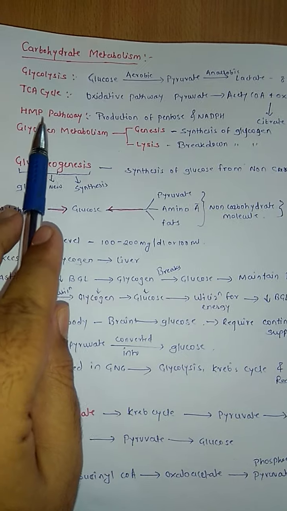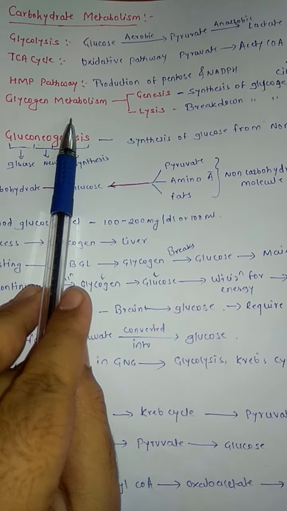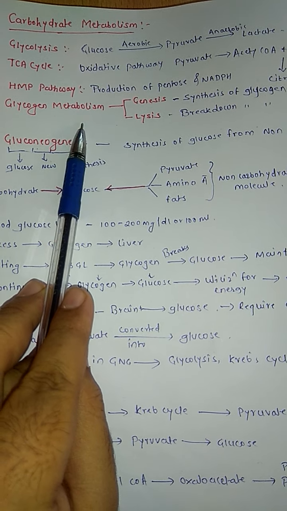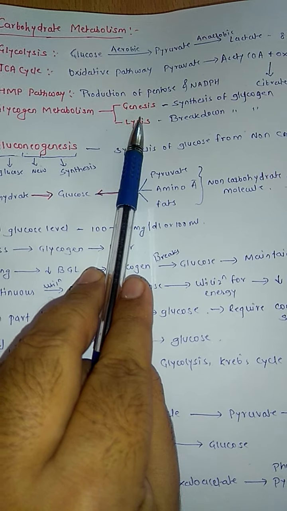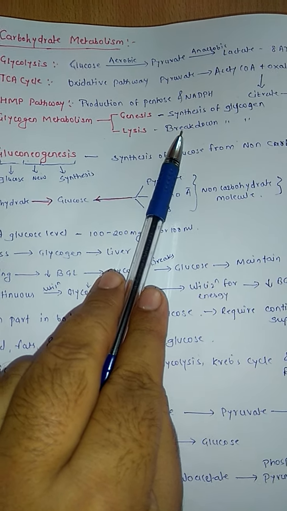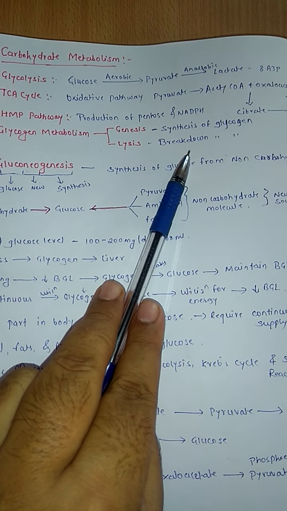Next is the HMP pathway, where pentose is produced. After that, lastly, we have seen glycogen metabolism, in that glycogenesis and glycogenolysis. Glycogenesis is synthesis of glycogen, whereas glycogenolysis is breakdown of glycogen.